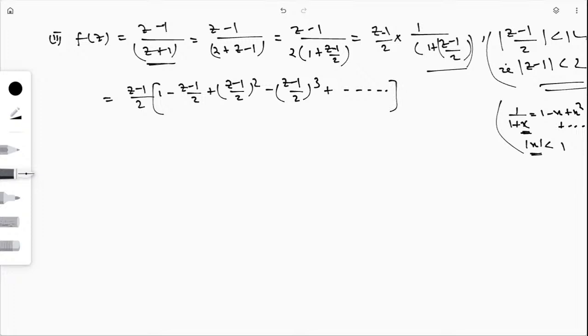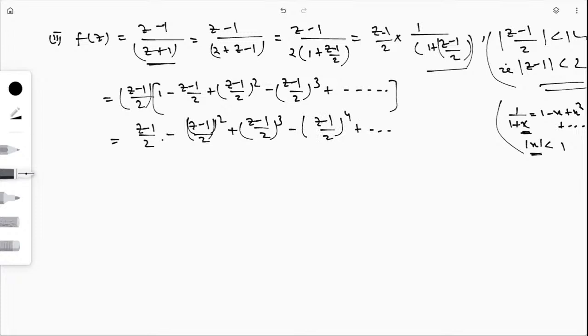Then if I multiply by z minus 1 by 2, what we will get is z minus 1 by 2 minus z minus 1 by 2 whole square, then plus z minus 1 by 2 whole cube, then z minus 1 by 2 to the power 4, like this.